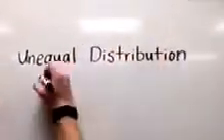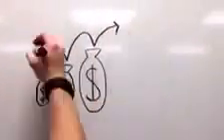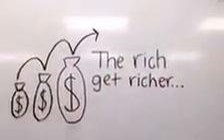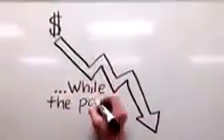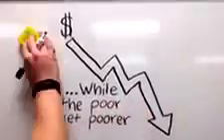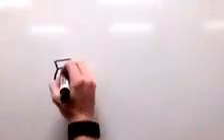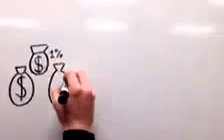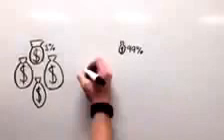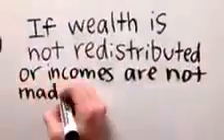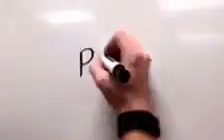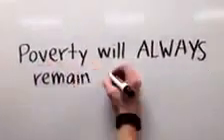First up is unequal distribution of wealth. All over the world, the rich continue to get richer and the poor continue to get poorer. There are rising disparities among distribution of resources in developing countries that perpetuate the cycle of poverty. In most places, the rich receive the largest share of income while the poor receive a shockingly smaller portion. If the wealth is not redistributed or incomes are not made to be more equal, poverty will always remain a huge issue.